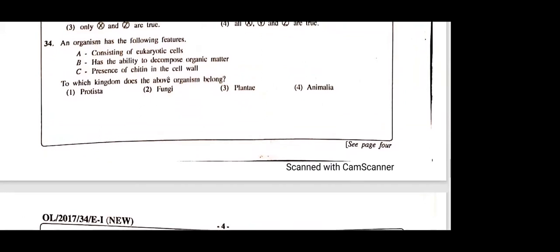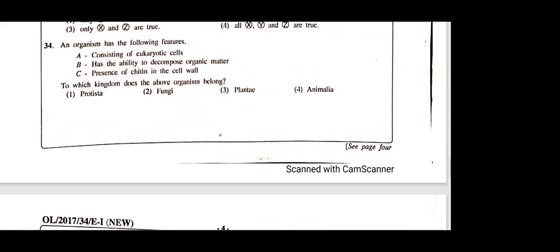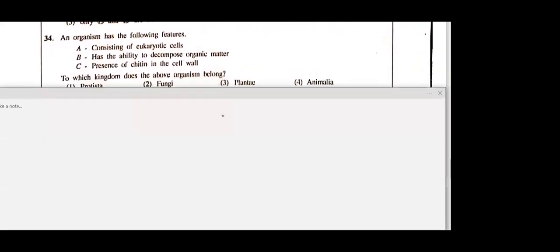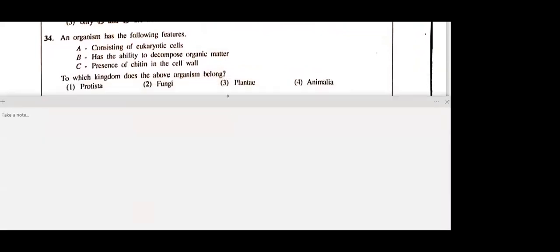Now question number 34 also you can tell. 2017 O level question number 34. See this one, who can tell me the answer? 34th MCQ. They have given the characteristics and are asking to which kingdom they belong. Recently, in today's paper also, I discussed similar questions. You have to predict the kingdom or the group based on the characteristics given.